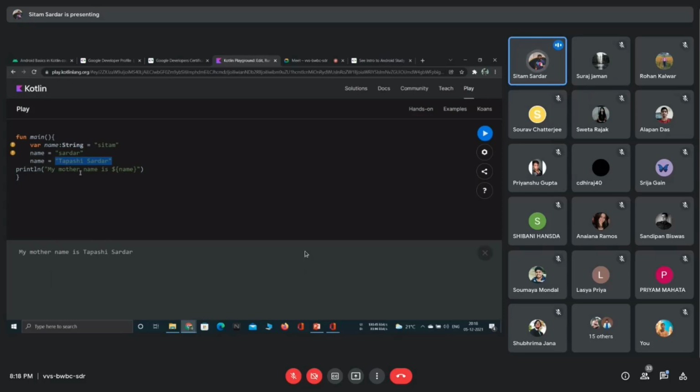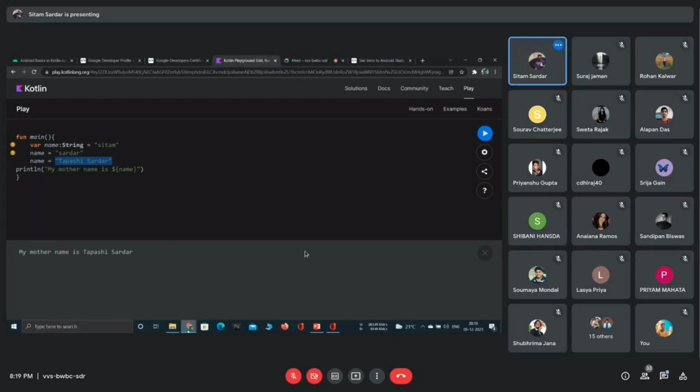Whenever we run the program, the compiler first prints up to that, then takes the value from this container. The container is name. Inside the container, what was that? This name. It took it from here, put it here and printed it. That's how we can print a variable from inside a string.